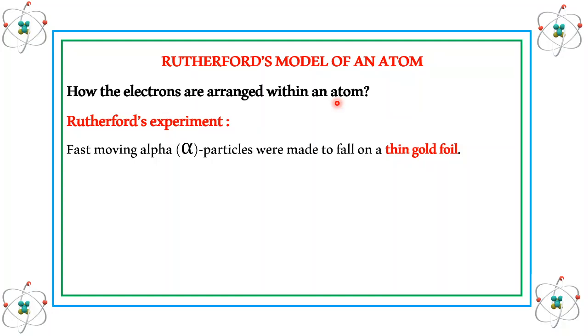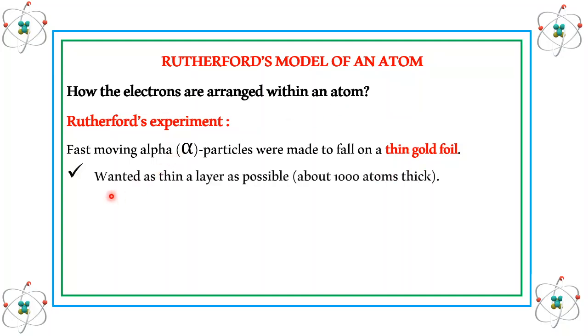Now the doubt comes as to why he chose gold foil only. He was willing to have a layer as thin as possible. So it was possible to convert gold into a foil. That foil had a thickness of about 1000 atoms.